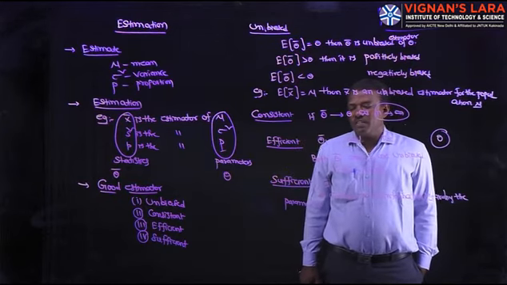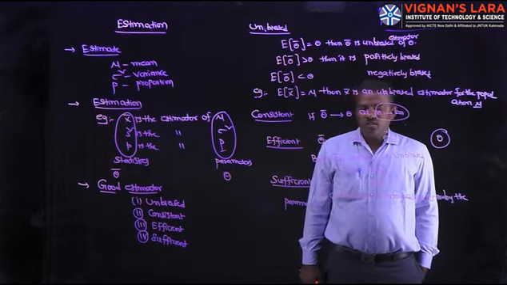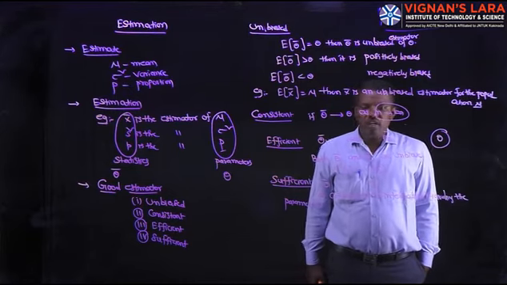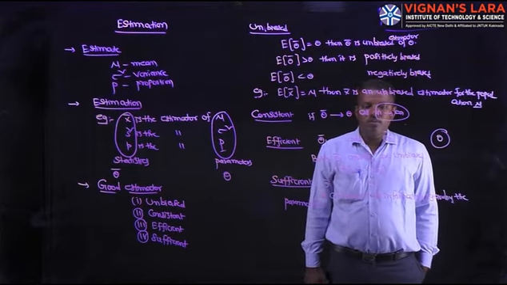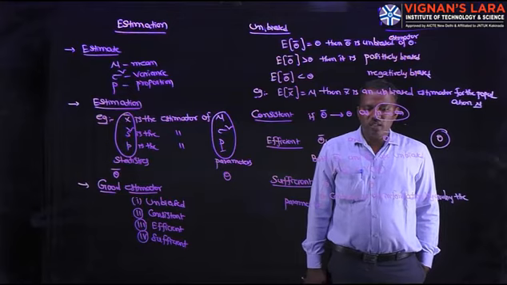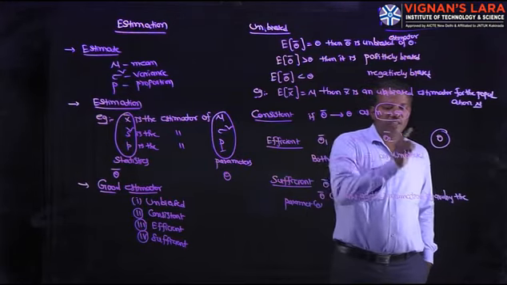Next one, efficient estimator. In this case, we consider two estimators. Let theta 1 bar and theta 2 bar be two estimators of the parameter theta.